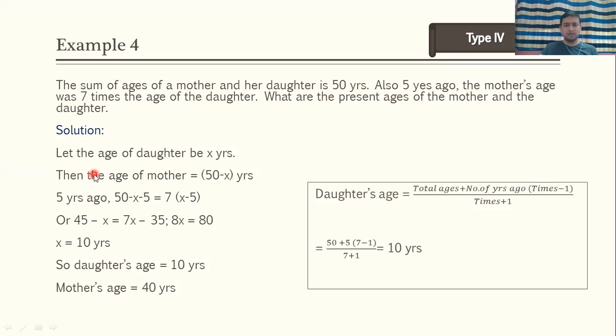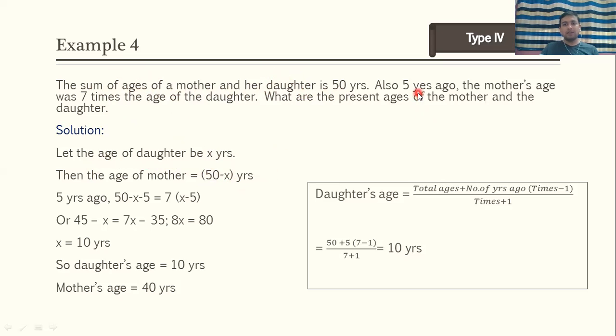Okay, so let us first see the conventional method, then we will go to the quicker method. Let the age of daughter be x years. The sum of the ages of mother and her daughter is 50 years. If the daughter's age is x, definitely the age of mother will be 50 minus x. If we add x plus 50 minus x, x cancels and the summation is 50. So that is the first statement.